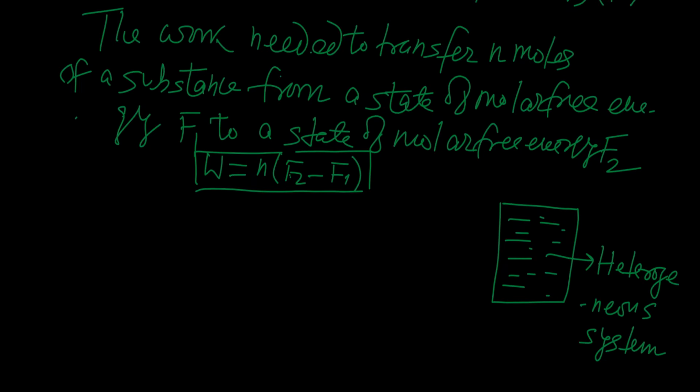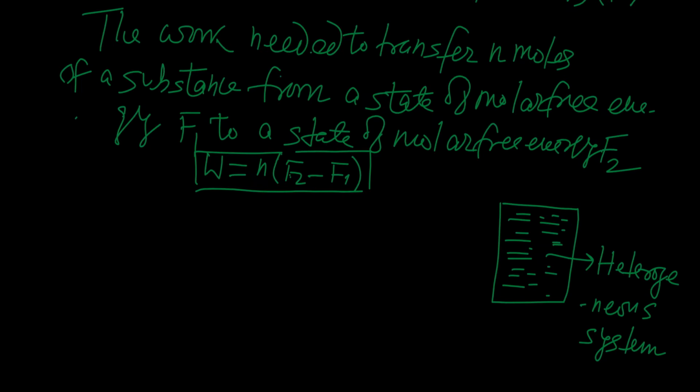When we have to describe the state of such a heterogeneous system, any property of this heterogeneous system, any property means any thermodynamical property, actually depends on some parameters. Among those parameters, one parameter is fixed.